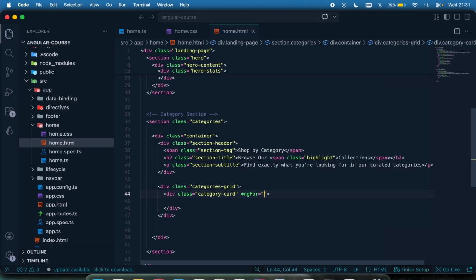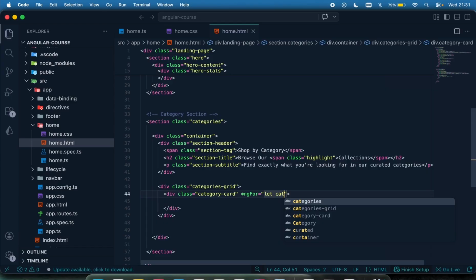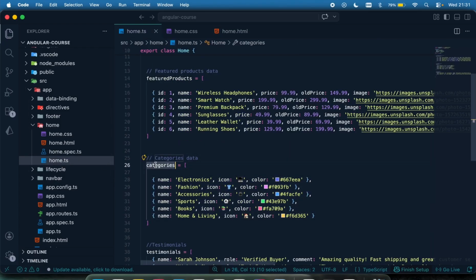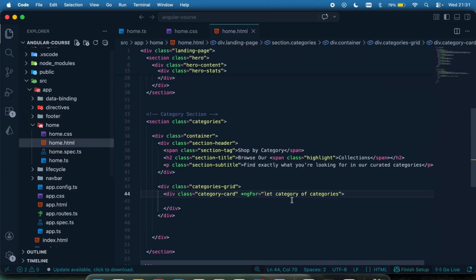I'm just going to ngFor, then the syntax is let cat. You can call it cat or category. You just call it category, then of the categories, which is these categories right here. So it's going to pick these categories, loop over them, and get each of these items as a category, which is what we are doing right here.